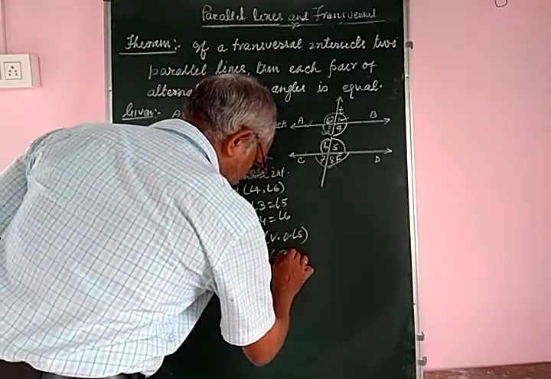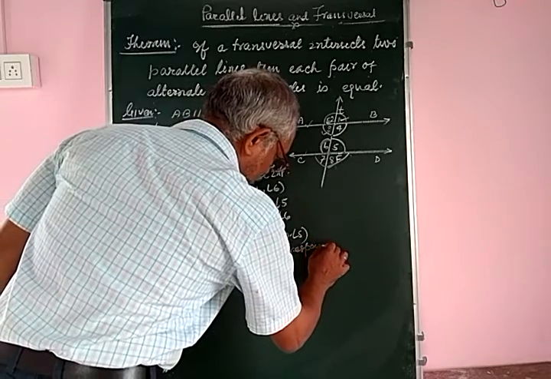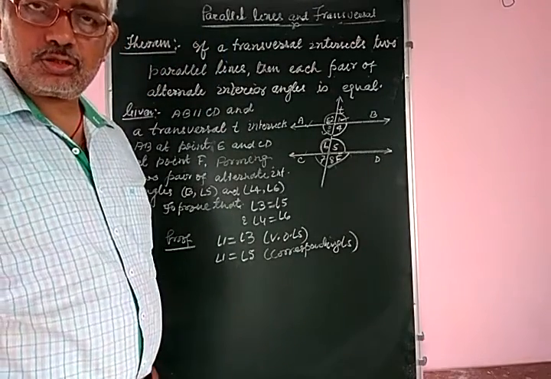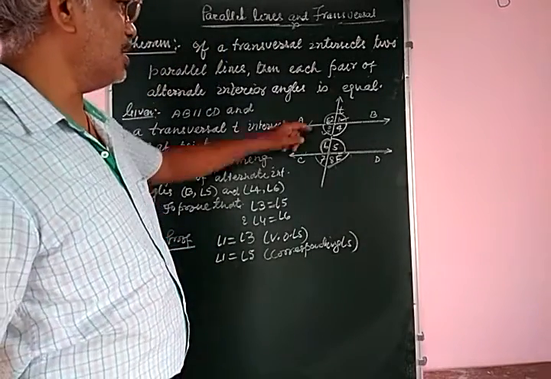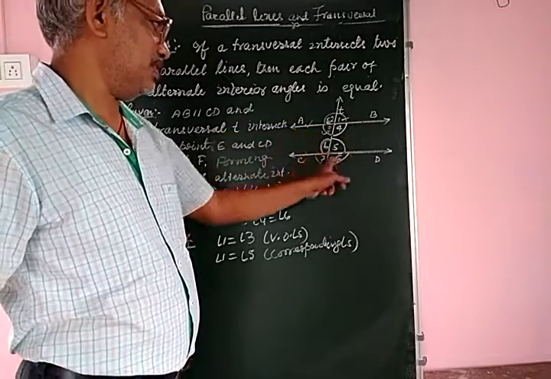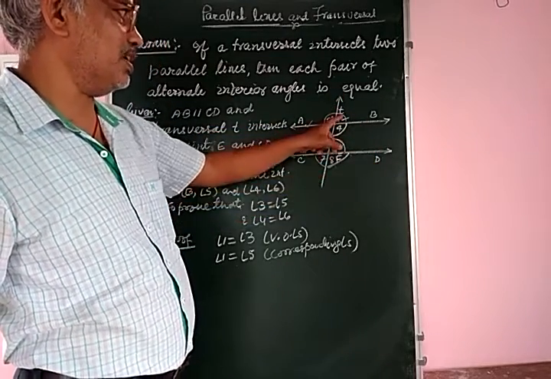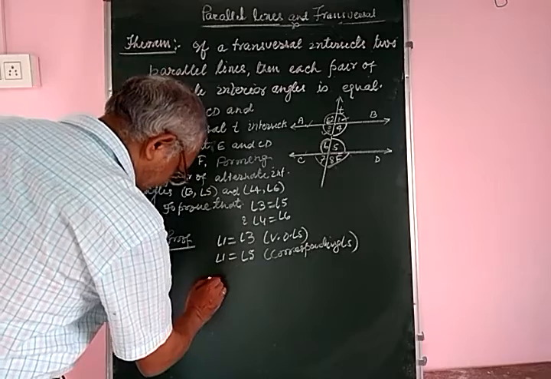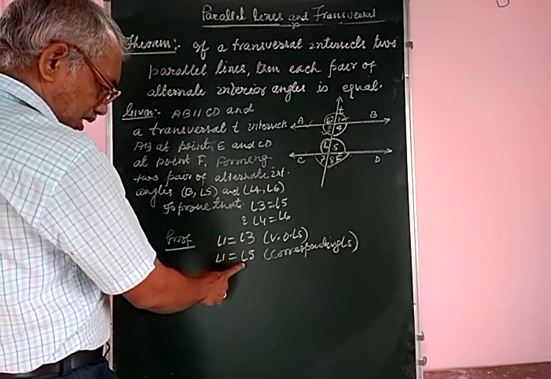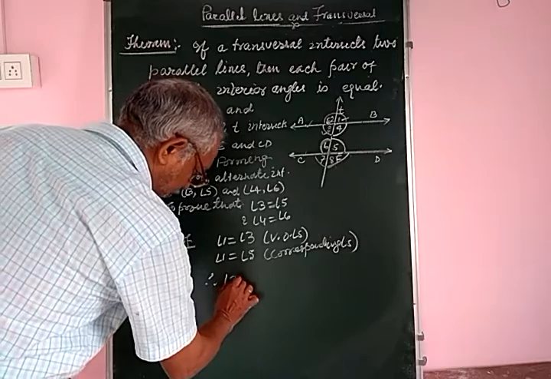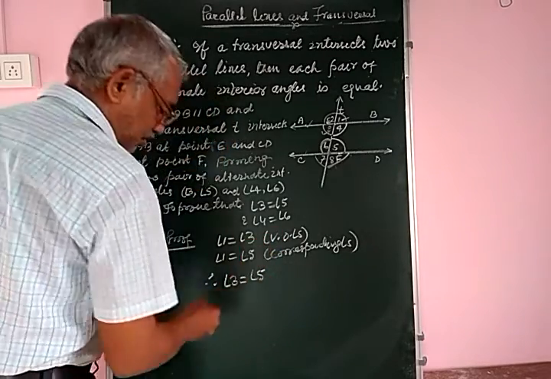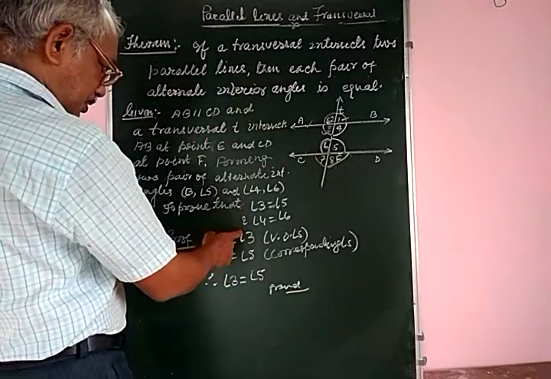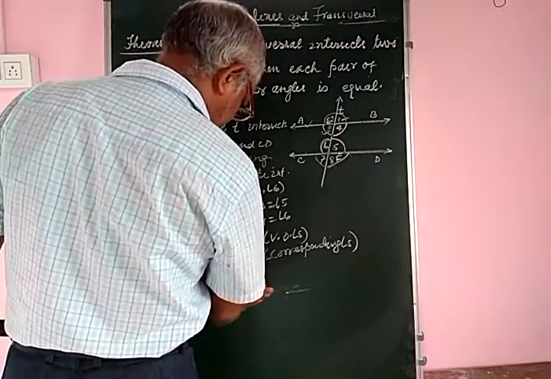These are corresponding angles. If a transversal intersects two parallel lines, then corresponding angles are equal. Here AB and CD are two parallel lines, transversal T intersects them, therefore angle 1 is equal to angle 5. These are corresponding angles. Now here we find that angle 1 is equal to angle 3 and angle 1 is equal to angle 5, therefore angle 3 is equal to angle 5. This is the first: angle 3 is equal to angle 5.